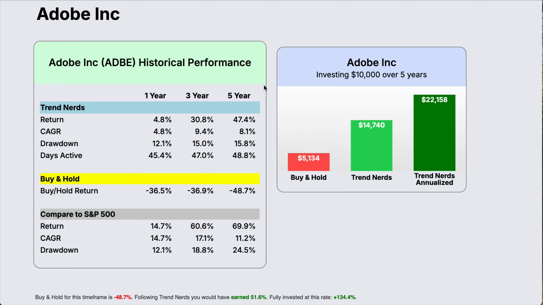Here we can see that looking at the 5-year value, the return over 5 years would have been 47%, and a buy and hold, you would have lost 48%. So Trend Nerds does great when there's a failing stock. It gets you out of the downtrend. If you look at the 1-year return, Adobe made 4.8%, but a buy and hold strategy, you would have lost 36%.